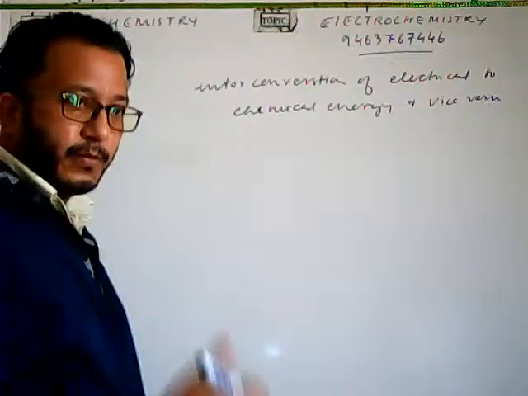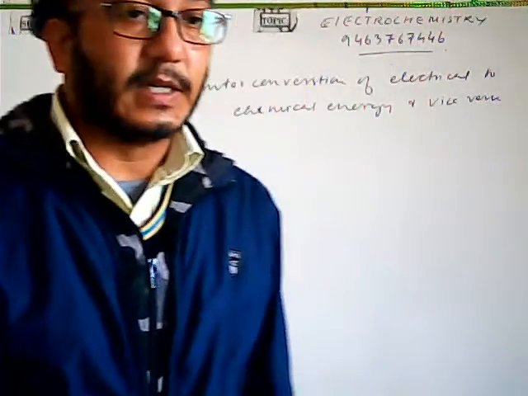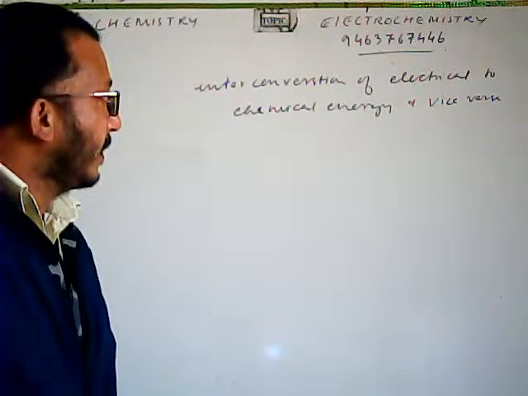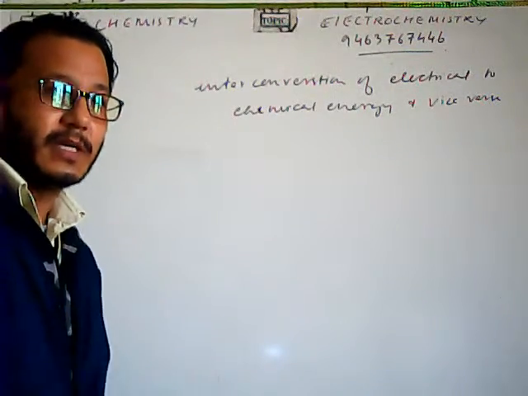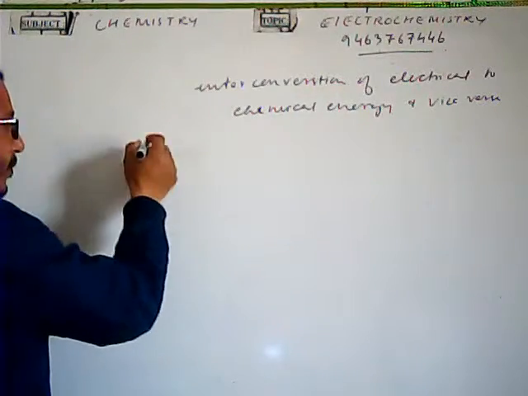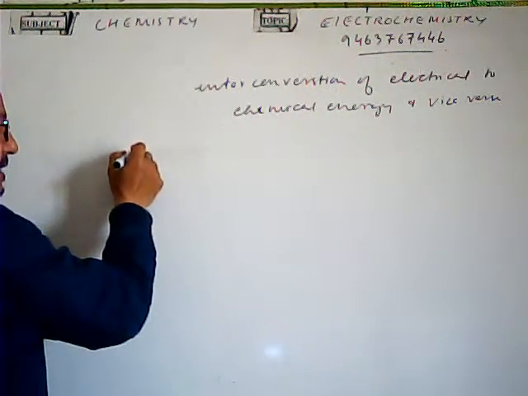Either we generate electricity using chemical energy, or electrical energy is used to bring about chemical changes.